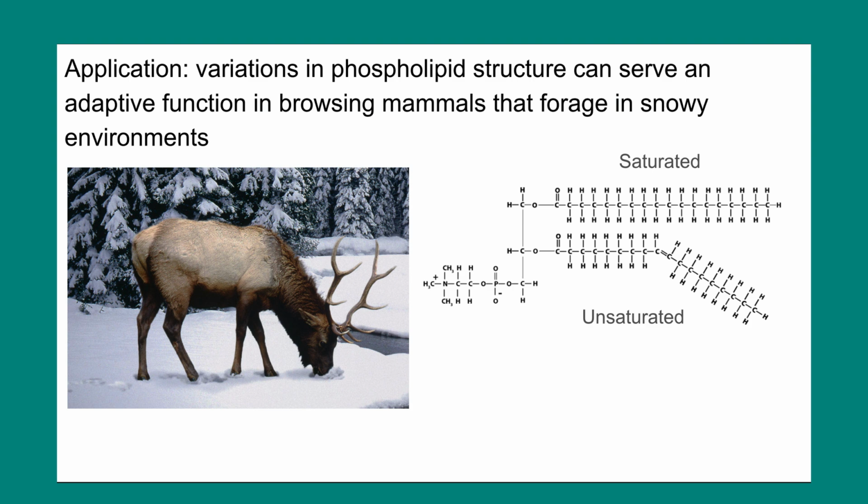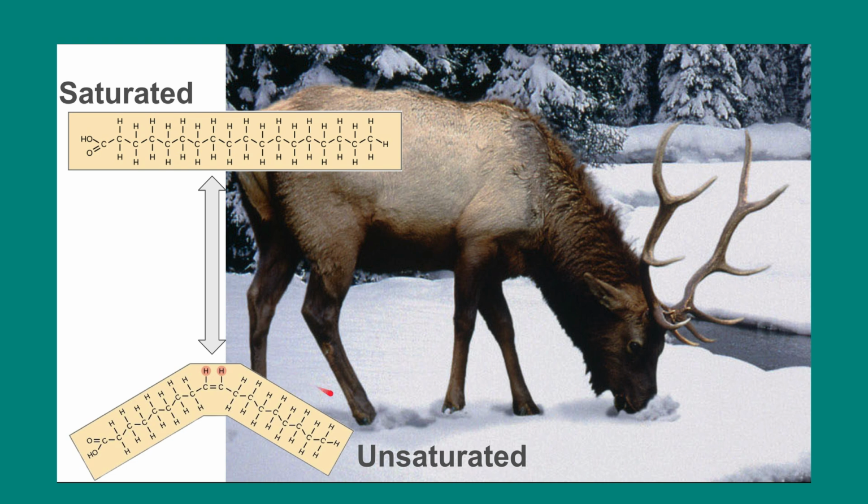There's an adaptation related to phospholipids that's really extraordinary. The phospholipids that are in the hoof, that are furthest away from the core of the body, tend to have more unsaturated fatty acids, whereas those that are closer to the body core have more saturated fatty acids. Why is that?